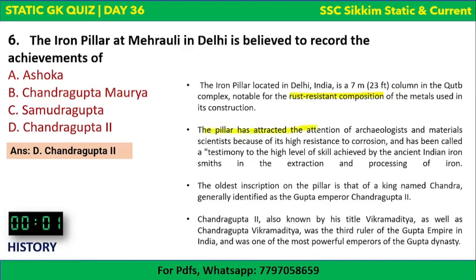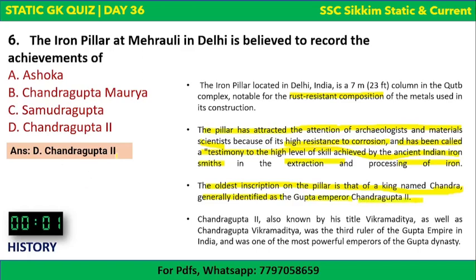The pillar has attracted the attention of archaeologists and material scientists because of its high resistance of corrosion and has been a testimony to the high level of skill achieved by ancient Indian ironsmiths in the extraction and processing of iron. It is the oldest inscription, okay, and the oldest inscription on the pillar is that of king named Chandra, generally identified as Gupta Emperor Chandragupta II.